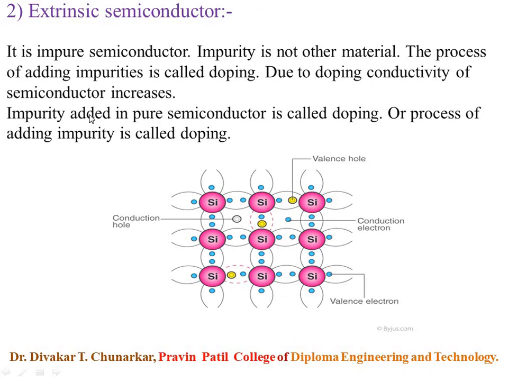These extrinsic semiconductors have better conductivity than intrinsic semiconductors, and therefore extrinsic semiconductor material is used in manufacturing all types of electronic components and devices. Why is extrinsic semiconductor used in manufacturing devices?